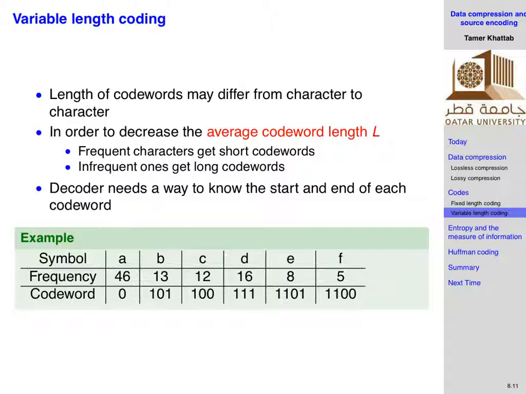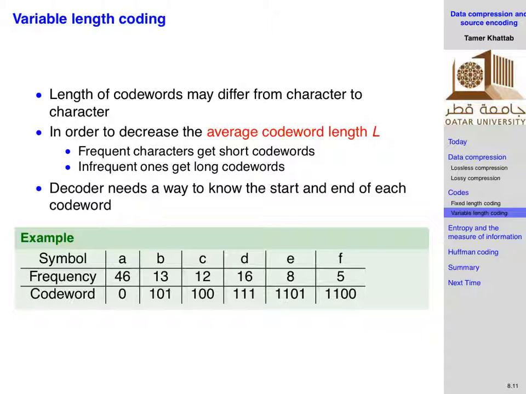Then, if we are allowed to allocate variable length, I will choose the shortest, for example 0 for this one, 1, 0, 1 for this one, so 3, 3 for this one as well, 3 for this one as well. I will move to 4 for this one, and I will move to 4 for this one. These are the least probable ones, they have the longest. These are medium, so they have the medium size. This is the most repeated, it has the shortest possible.